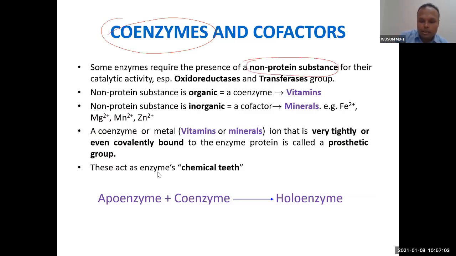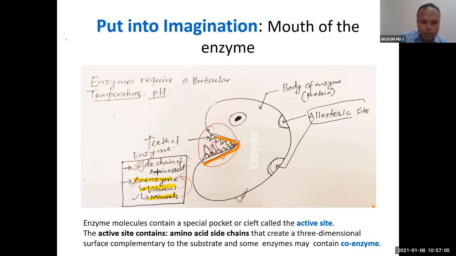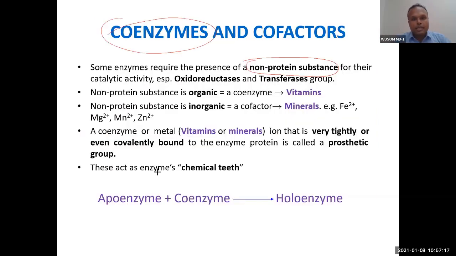Unlike a side chain, which is part of the whole protein, this coenzyme is a different organic or inorganic compound that is not part of the enzyme. So generally, coenzymes are non-protein substances. They can be organic or inorganic. Sometimes we use coenzyme as a general term and sometimes as a specific term.